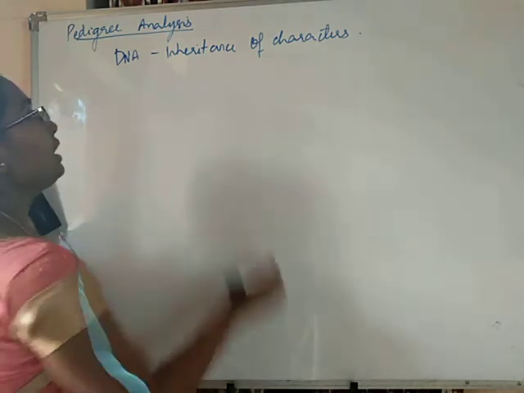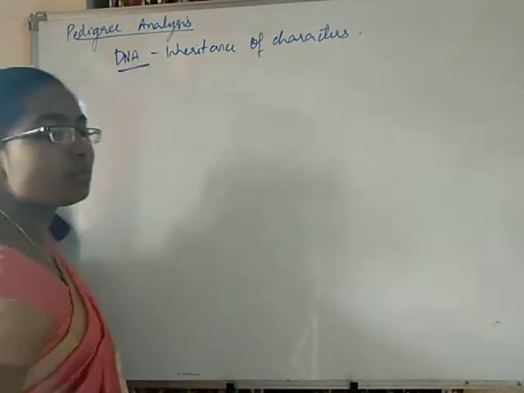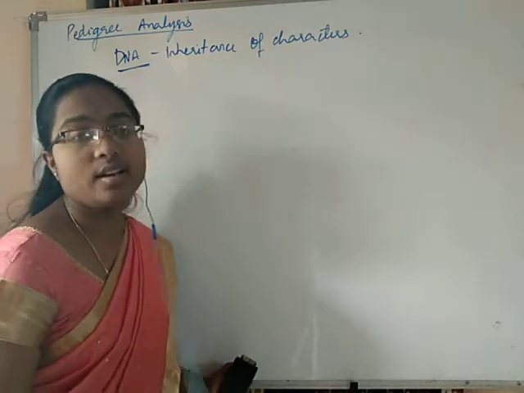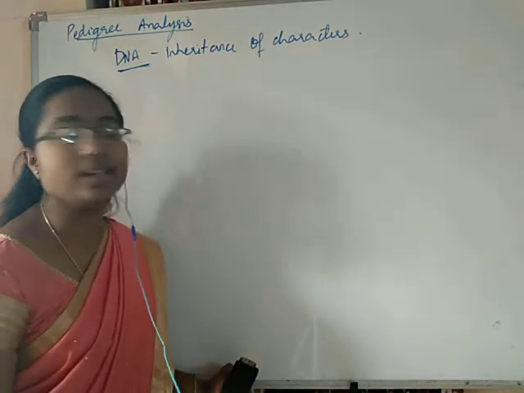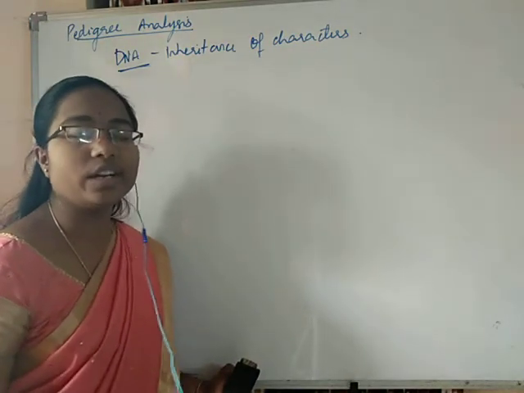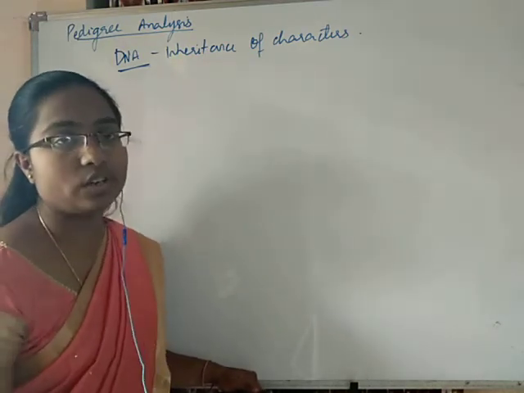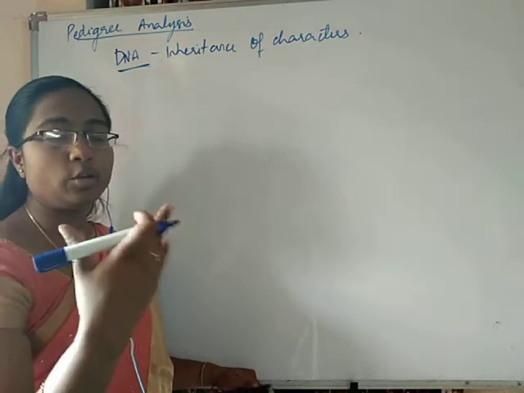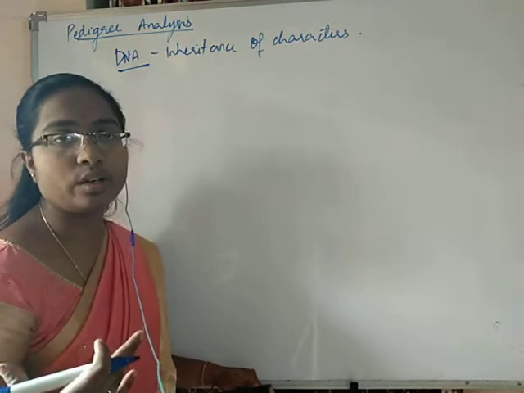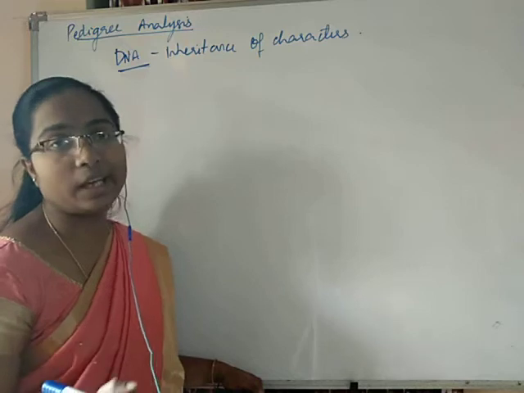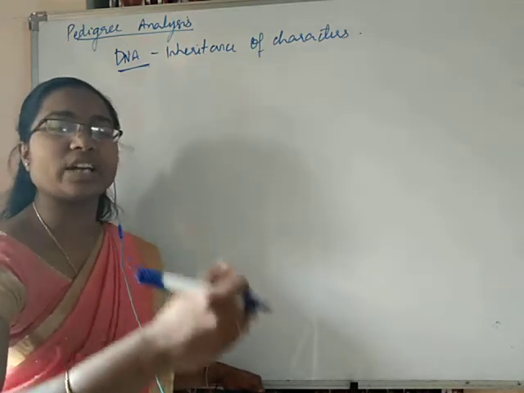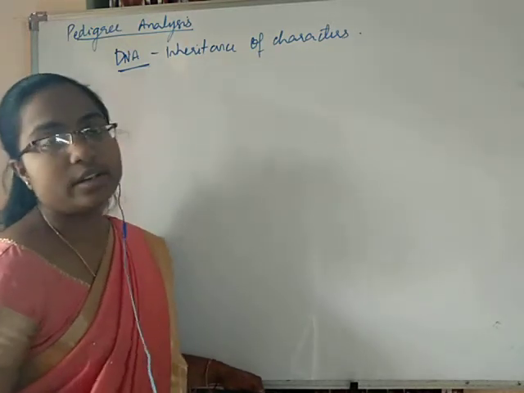See, DNA is something which is very pure, very novel. DNA will not undergo any changes. DNA will be passed as it is from one generation to another generation. A human being just gives birth to a human being only, and it is just because of the DNA. The DNA of a man is transferred in the same way to the next generation.